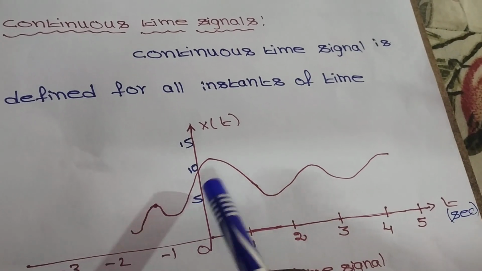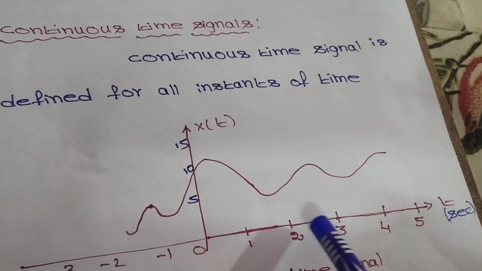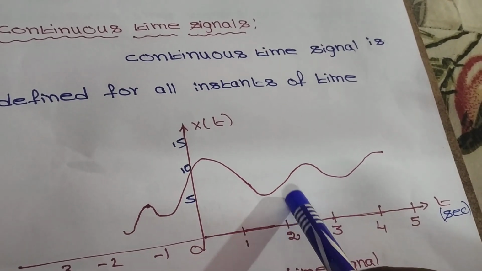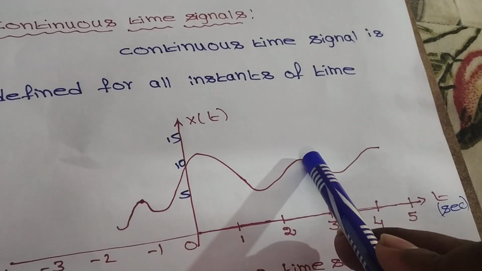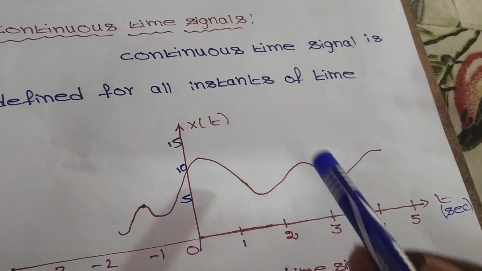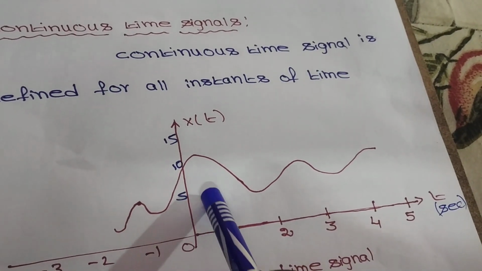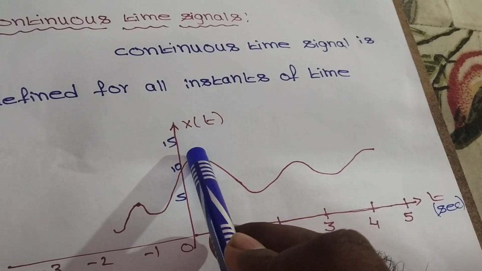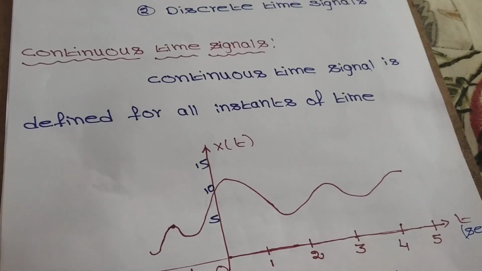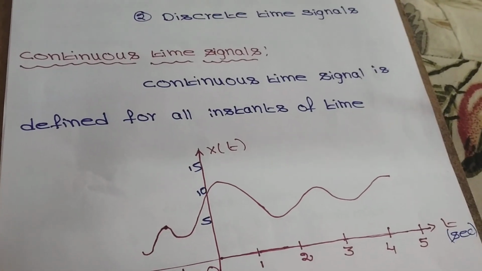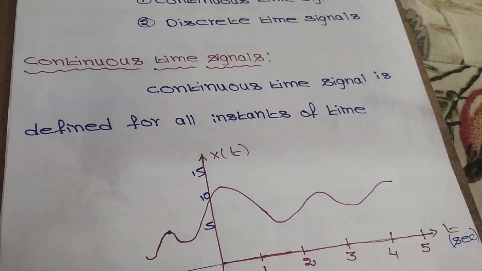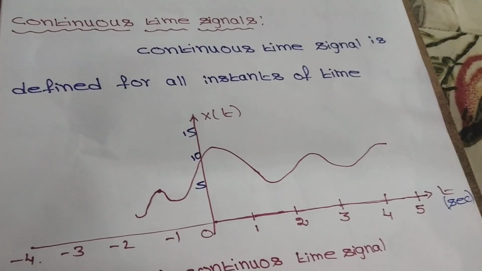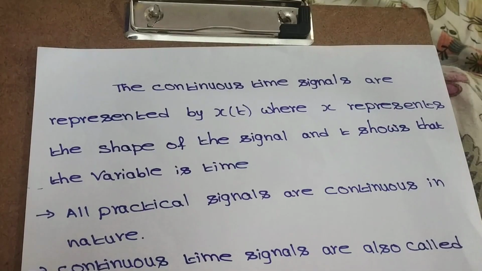The amplitude is 5. Similarly at 2.2, what is the amplitude of the signal? 4. At 3, what is the amplitude of the signal? 7. At 0.5, what is the amplitude of the signal? 10. Like that we can define the signal for all instants of time, or we can define the signal for all intervals of time.